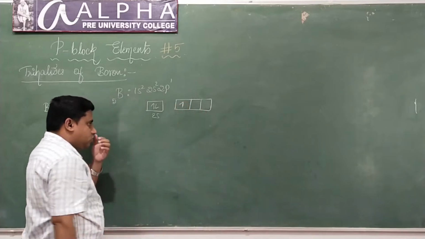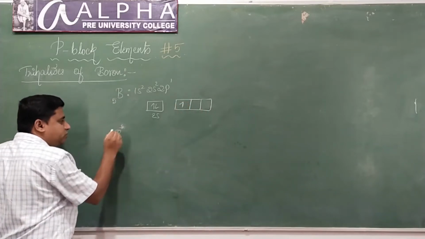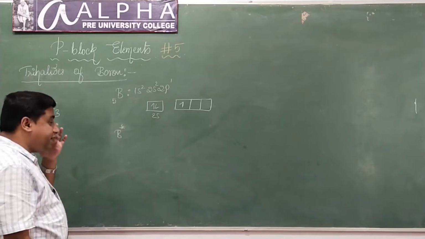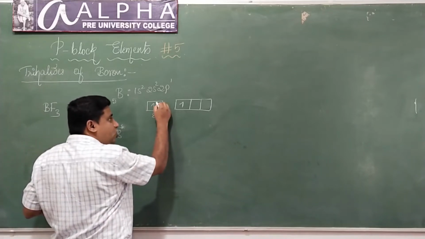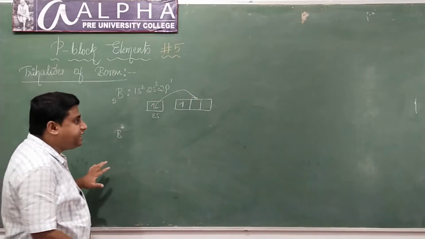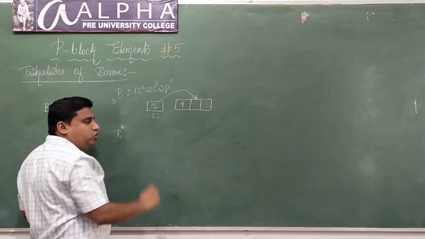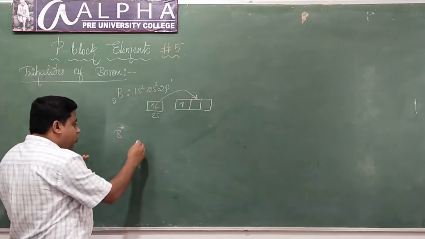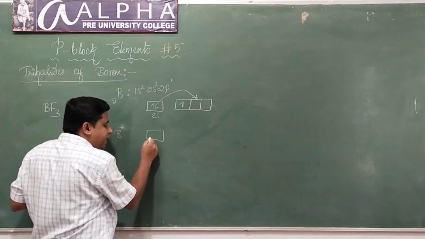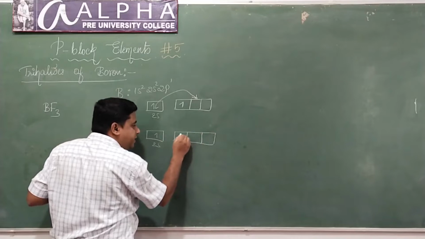There is 1 electron. Now boron will undergo excitation. When boron gets excited, it will transfer one of its s electrons to the p orbital, like this.